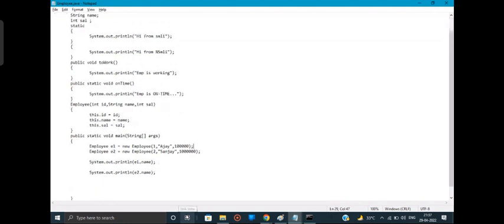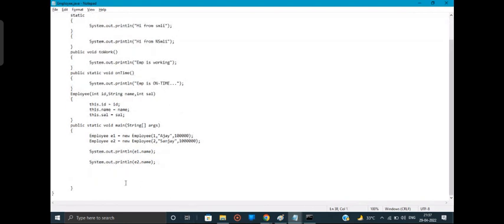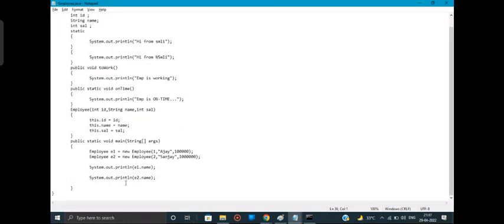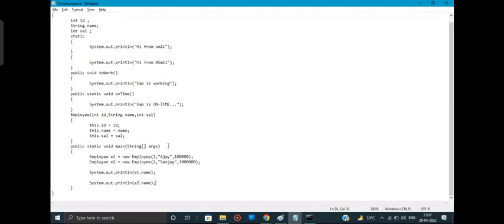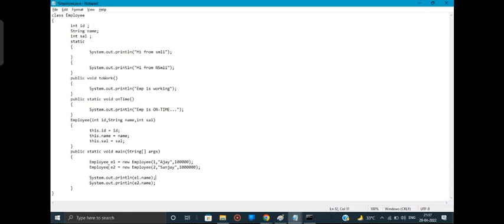Okay. Done. This is our entire code, and this is how we are getting the output.